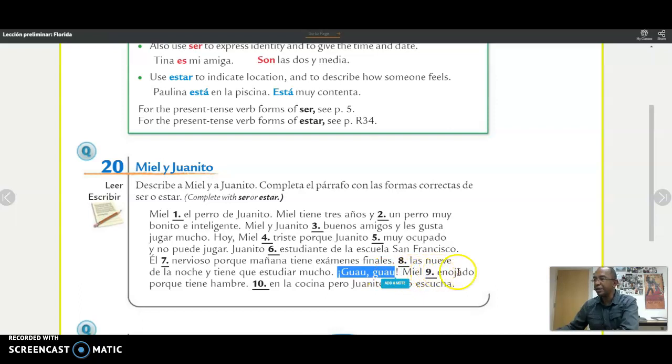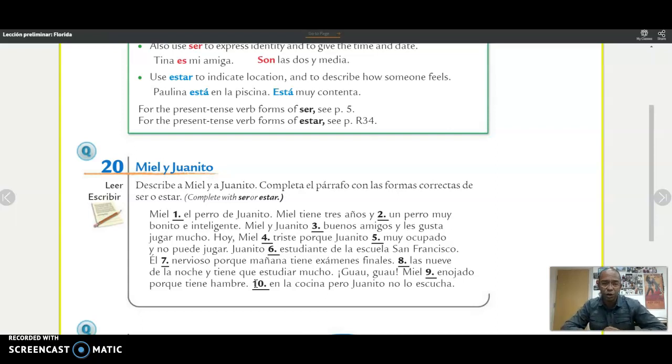Miel, enojado. He is upset. He's mad. So because that could change, you use the verb estar. Miel está enojado porque tiene hambre, because he's hungry. Está en la cocina, pero Juanito no lo escucha. He is in the kitchen, but Juanito cannot hear him because he's in a place.